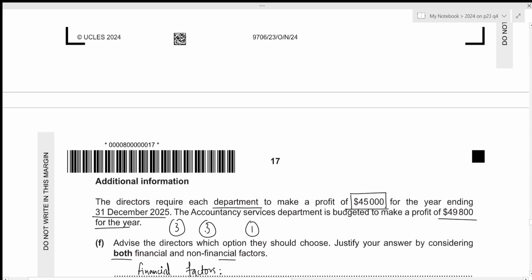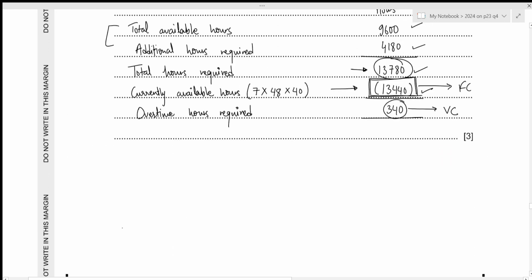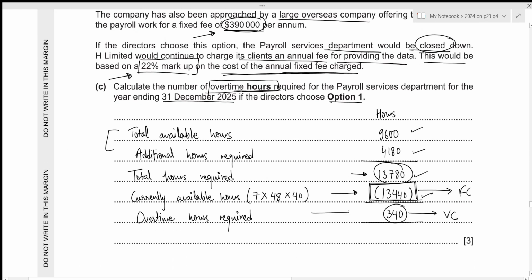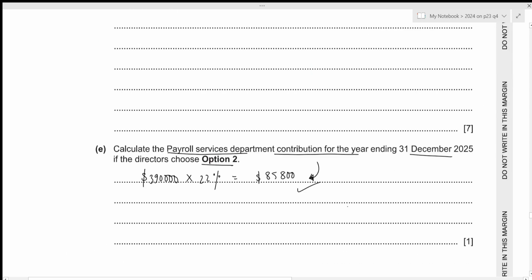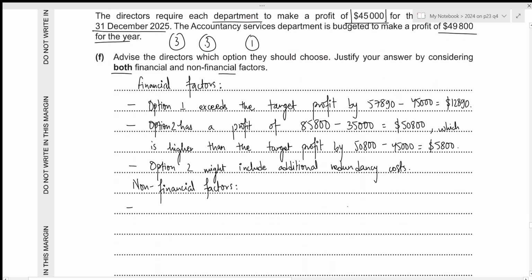Okay, for the non-financial factors, for option 1, remember that we had to use some overtime hours as well. And we are not sure whether the workers will be ready or not to do so. So that could be our comment. We can pose it as a question as well. So we can just see, will the staff be prepared to work overtime? This is for option 1 because there is no overtime for option 2.